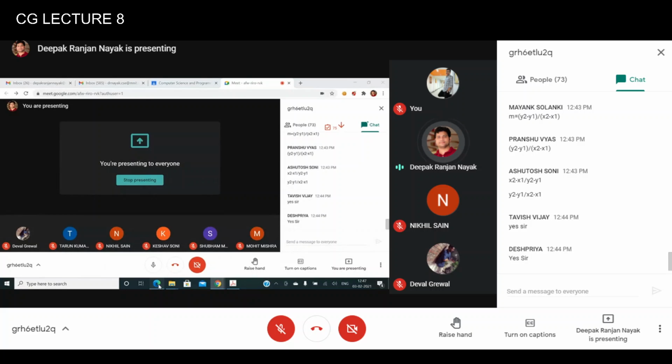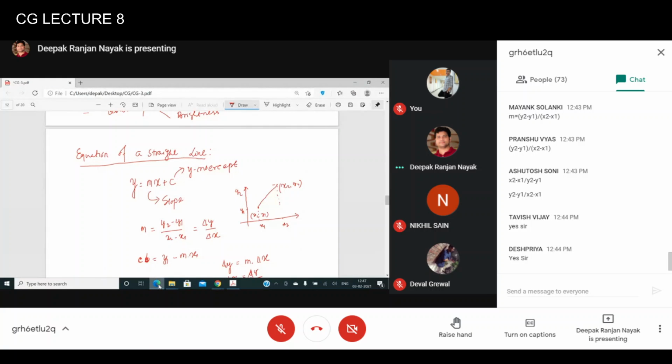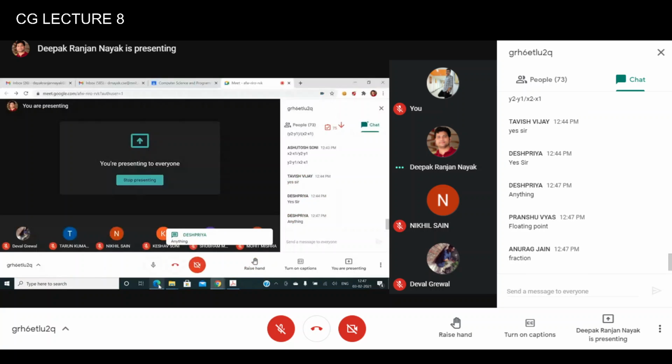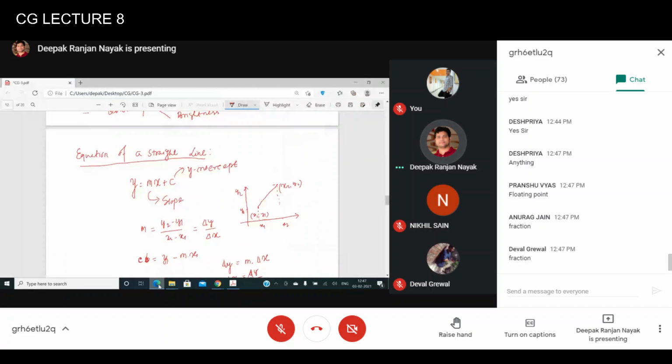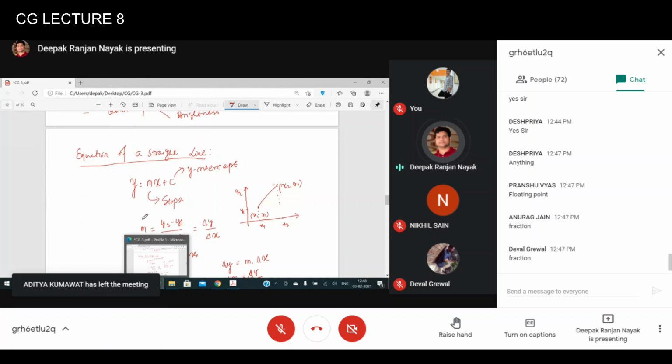The value of m. Okay, so if that will be a fractional value, then finally what will you get? Finally, what will you get? I'm slowly moving towards that algorithm. Why are we not using the concept already there in the equation, and why are we going to use this algorithm called the DDA algorithm, right?